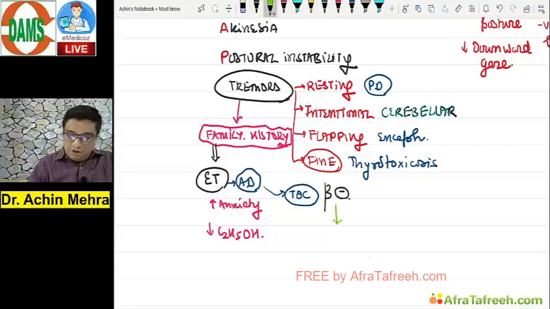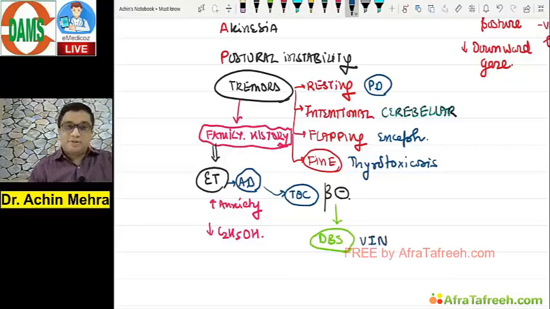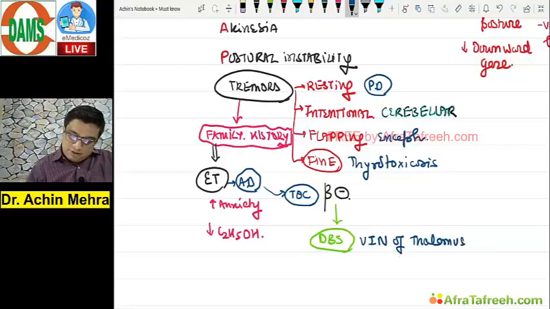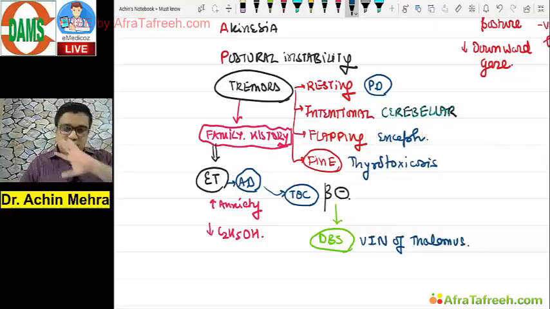If there is no response, then you go in for deep brain stimulation of where? Ventro-intermediate nucleus of thalamus. Right? So please know the must-know topics. A lot of details are being done in the class, okay, but still these are the few topics that you should prepare yourself before going to the exam.